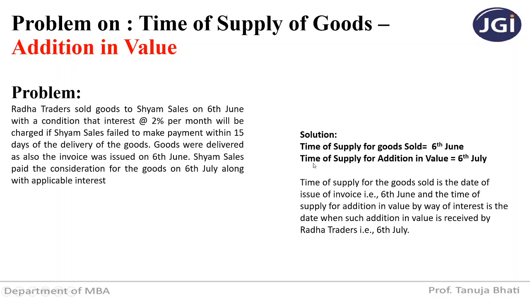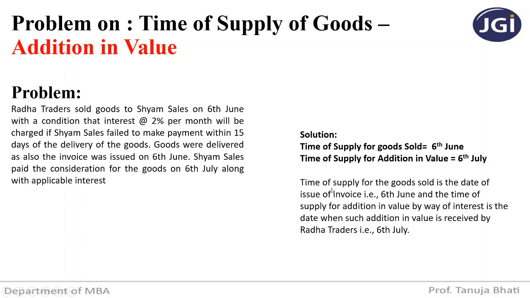Now next, time of supply for addition in value. Addition in value is the interest for the delayed payment of consideration. So in case of addition in value, time of supply is always going to be the date when such addition in value is received. So Shyam Sales paid the consideration for goods on 6th July along with applicable interest. So on 6th July, Radha Traders received the interest. So time of supply for addition in value is the date when such interest has been received, that is 6th July.